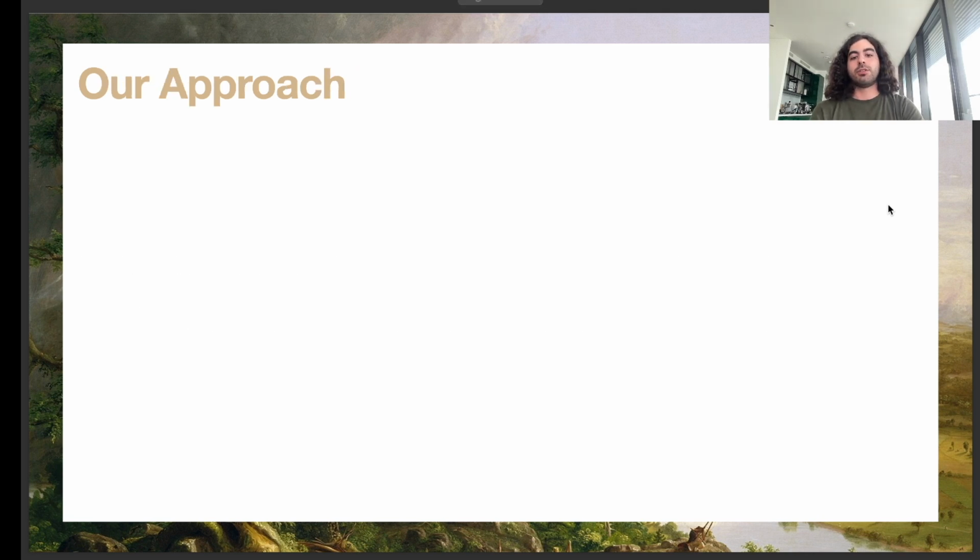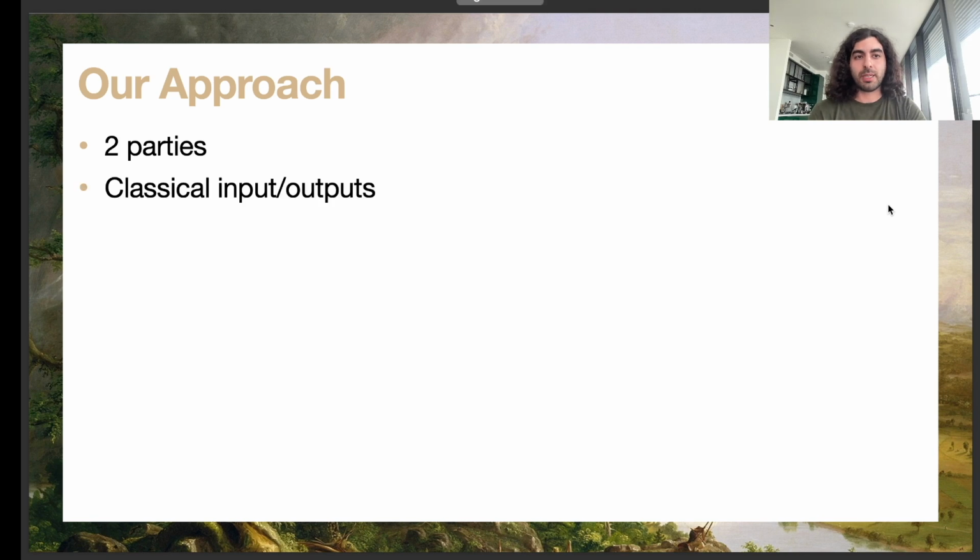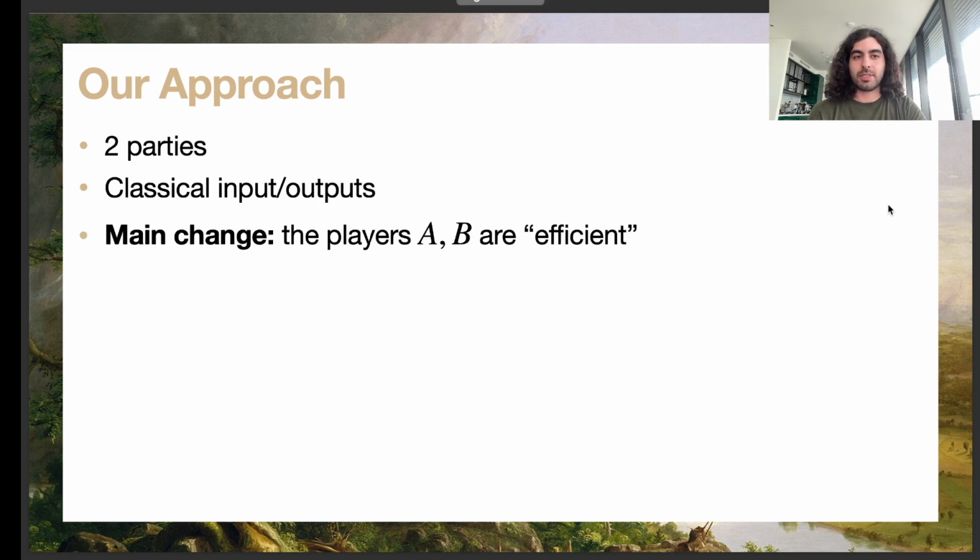So, what do we do in this work? Our approach is kind of similar, but we want to keep some things similar to the original Bell game. So we want to have 2 parties, we want to have classical inputs and outputs, and the main change that we have is that we want the provers or the players to be efficient.